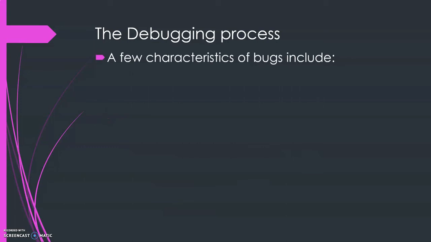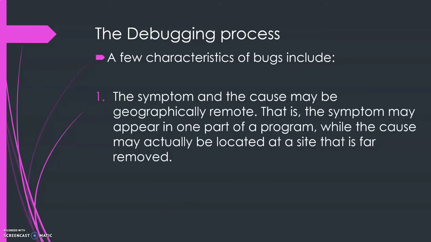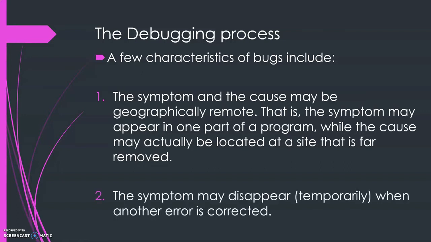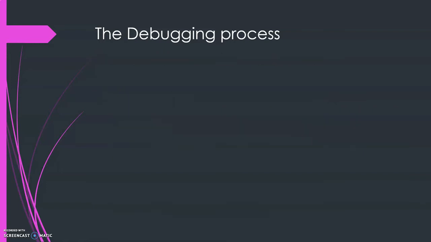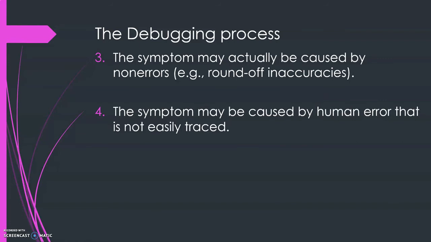A few characteristics of bugs include: the symptom and the cause may be geographically remote, which means the symptom may appear in one part of the program while the cause may actually be located at a site that is far removed from that part. Now the symptom may disappear when another error is corrected. Okay, it may disappear only temporarily because we have corrected some other errors. Then the symptom may actually be caused by non-errors, that is round-off inaccuracies, and the symptom may be caused by human error that is not easily traced. Sometimes the coding in the program or like that.